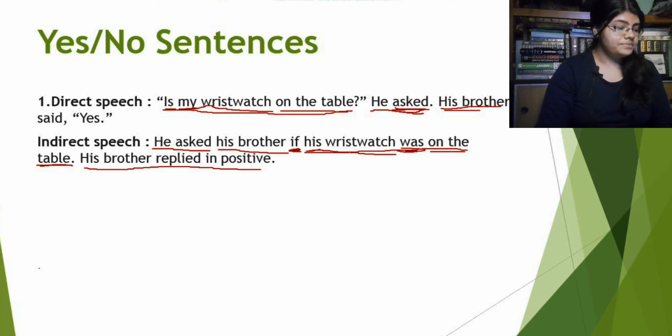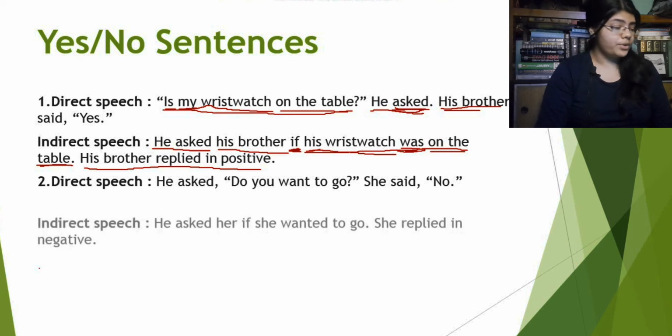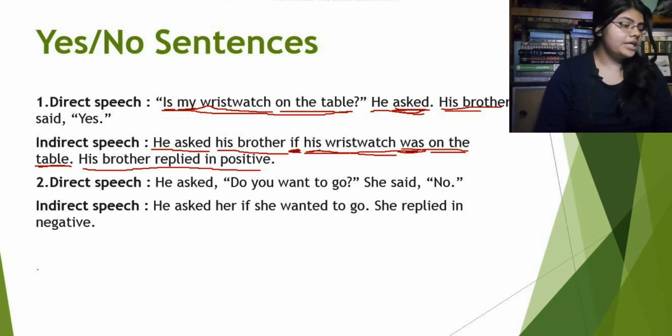Now the next one, direct speech. He asked, do you want to go? She said no. The indirect speech for this one will be, he asked her if she wanted to go. She replied in negative. Again, what is happening here? He asked will be, he asked her.